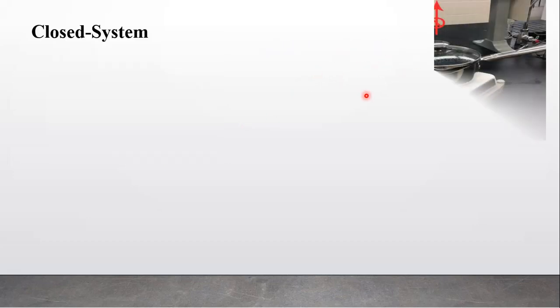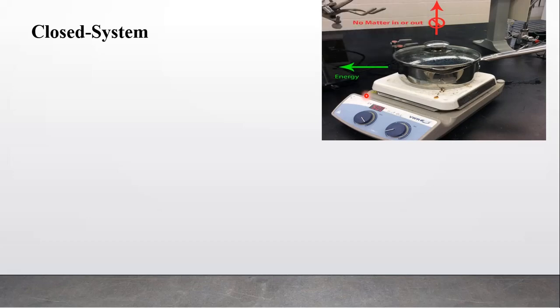Now closed system. Closed system means what? If a chemical reaction is carried out in a closed vessel, if you cover this container with a lid and heat it, then if this container contains water, the water will boil, but the water vapors cannot pass into the surrounding.